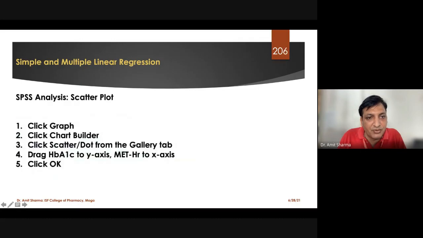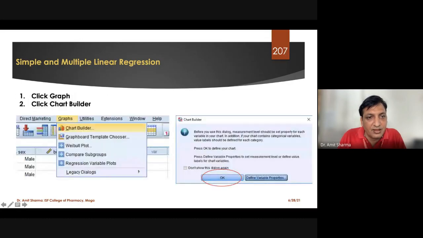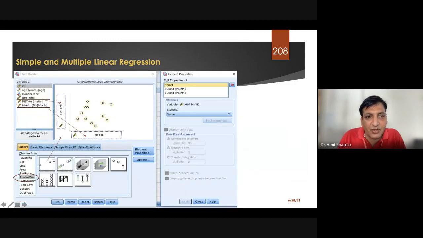So for that, I'll just let you know. On the top of SPSS, there is an option called Graph. Go to Graph. In the graph, there is an option called Chart Builder. Go to Chart Builder and click OK. Once you click OK, you are going to get a window for the chart builder.